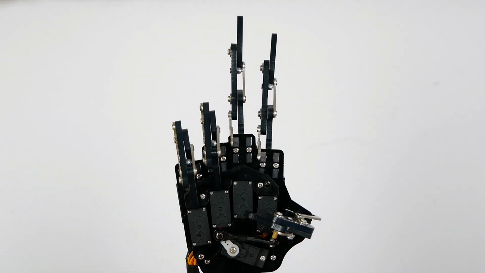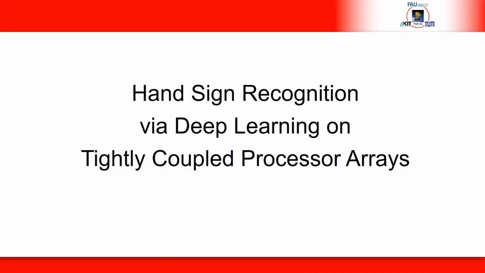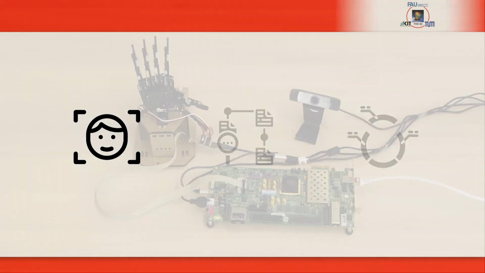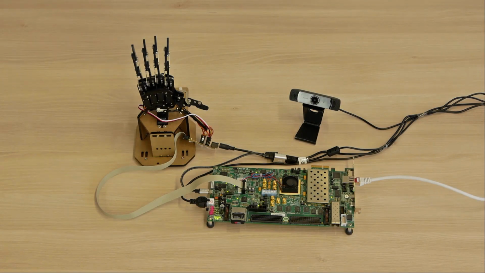3, 2, 1, now. Deep learning algorithms are often based on convolutional neural networks. In computer vision, they have become the de facto state-of-the-art for solving complex tasks such as image recognition, classification, and segmentation. In the following video, we present a demonstrator for hand sign recognition implementing such computationally expensive convolutional neural networks on a novel class of massively parallel processor architectures called tightly coupled processor arrays.